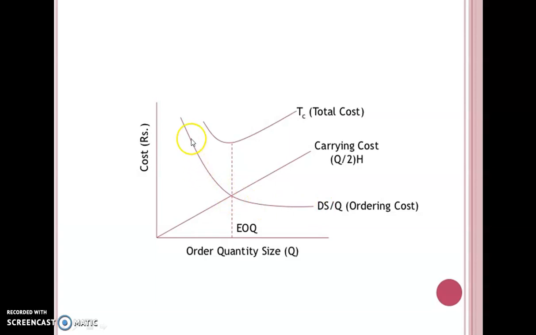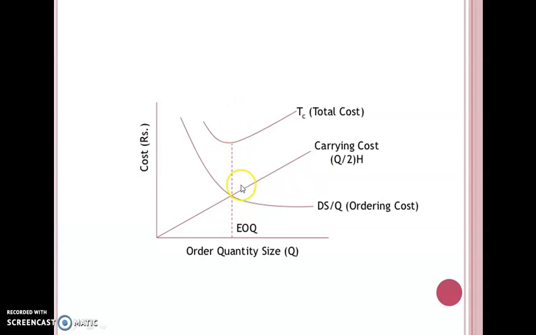If you place an order for every 10 work pieces, the ordering cost will be more. If you place an order for 100 or 2000 work pieces, the ordering cost will be reduced. But the inventory carrying cost increases with the quantity. So they will meet at a point, that is C1 equal to C3.